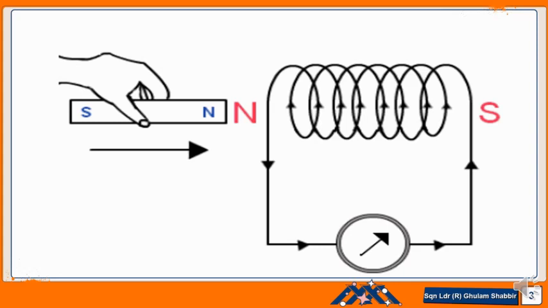So, dear students, in this picture you can see there is a coil, a conducting coil, connected with the galvanometer or the ammeter. When the magnet is moved towards the coil, current is induced in the conducting coil, which is in a closed loop. This is called electromagnetic induction. Mechanical energy is being converted into electrical energy by moving the magnet.